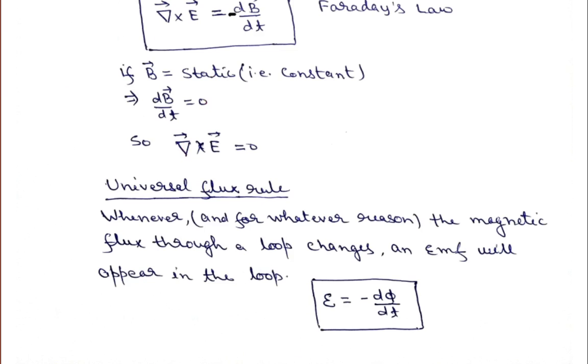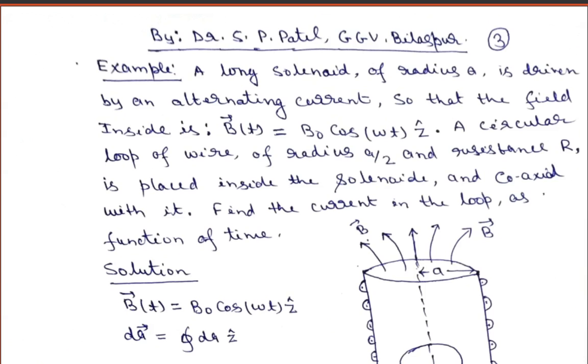So let us try to learn one problem based on the Faraday law of induction. Here I have written a problem, from Griffiths, I think. A long solenoid of radius a is driven by an alternating current, so that the field inside is B(t) equal to B0 cos omega t z unit vector.